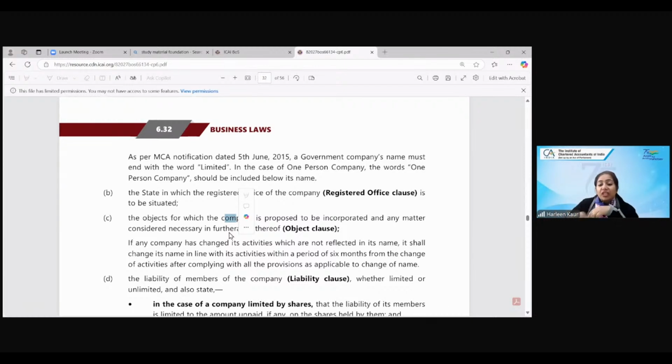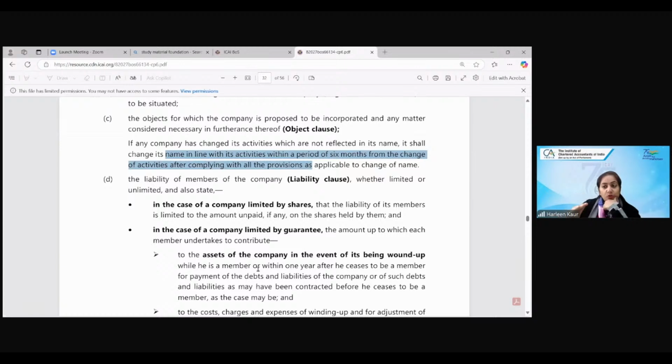If the company has changed its activities, it shall change its name within 6 months from the change of the activities. If we have decided to close my shoe business and start my cloth business, then I have to intimate the registrar, and within 6 months, such changes shall happen.